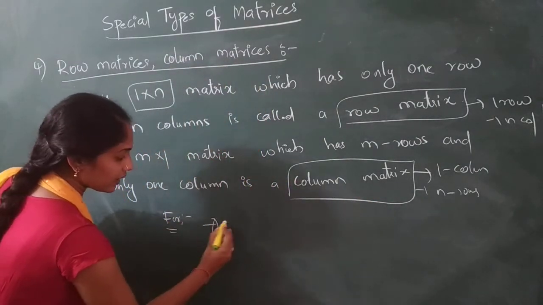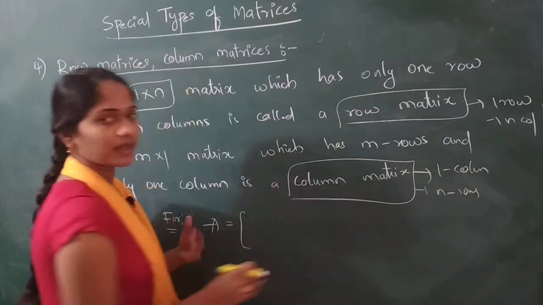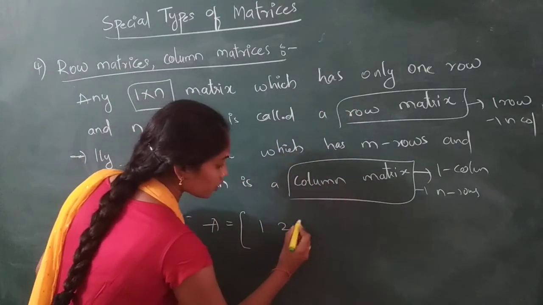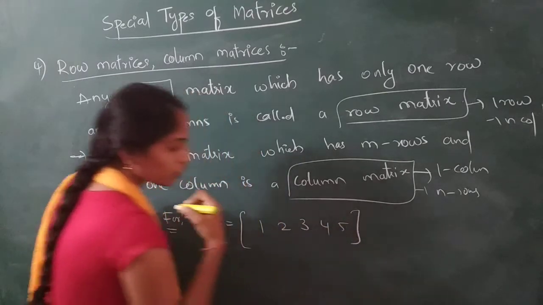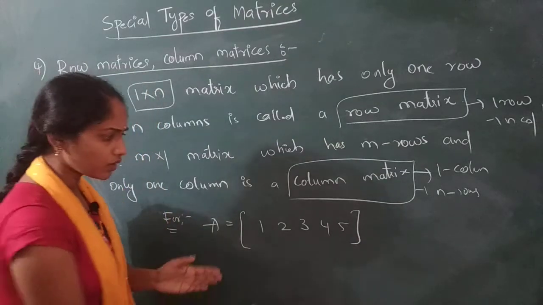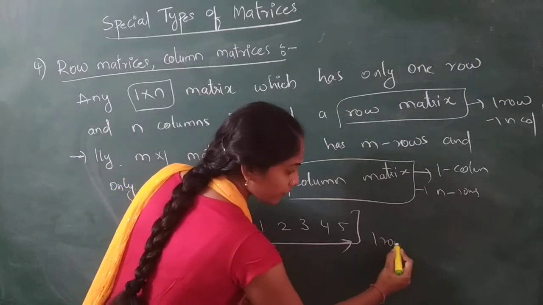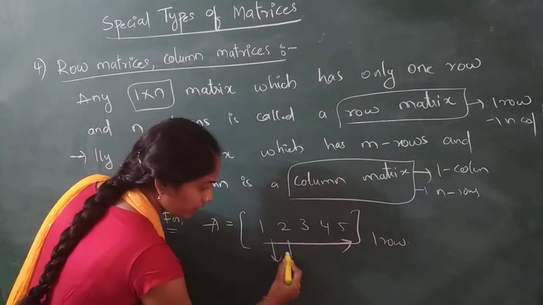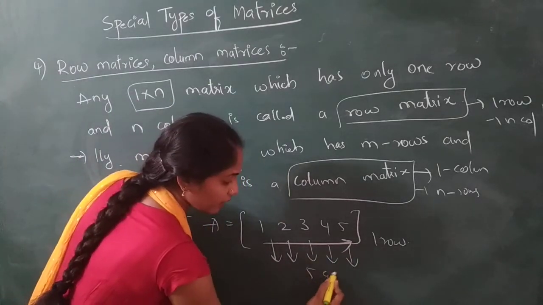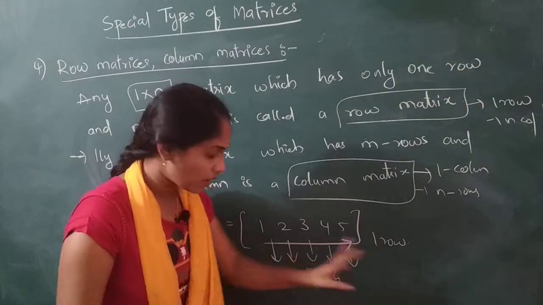Let us take a matrix. I will write one example here. After seeing the example, you have to decide whether it is a row or a column matrix, right? 1 2 3 4 5. So tell me students, is this a column or row matrix? Just count like this side, right? Now how many rows are there? One row. But now count 1 2 3 4 5. How many columns are there? 5 columns. This matrix consists of only one row and 5 columns.